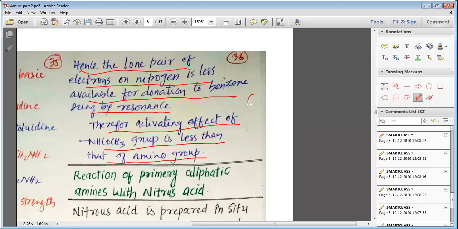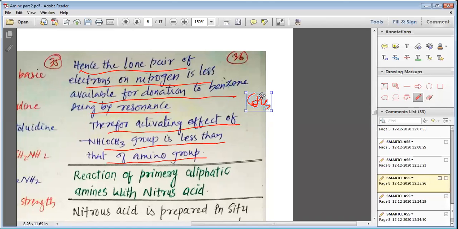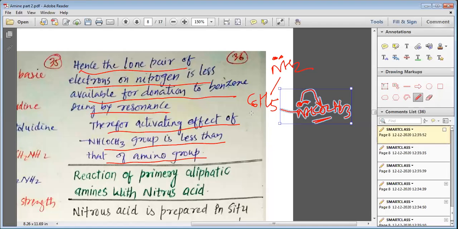So on the aryl group, C6H5, if the NH2 group is present, it shows a more activating effect because this electron can be easily involved. But if you have NHCOCH3, the electron present on this nitrogen interacts with this oxygen, and so it is less available to be donated to the phenyl ring for resonance.